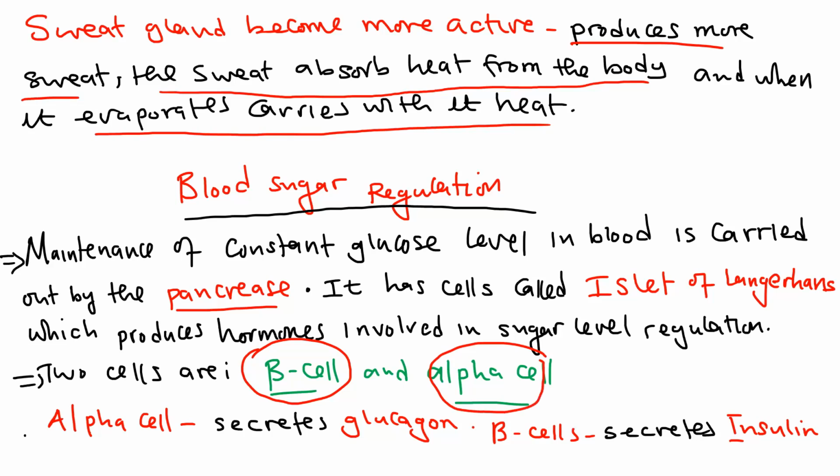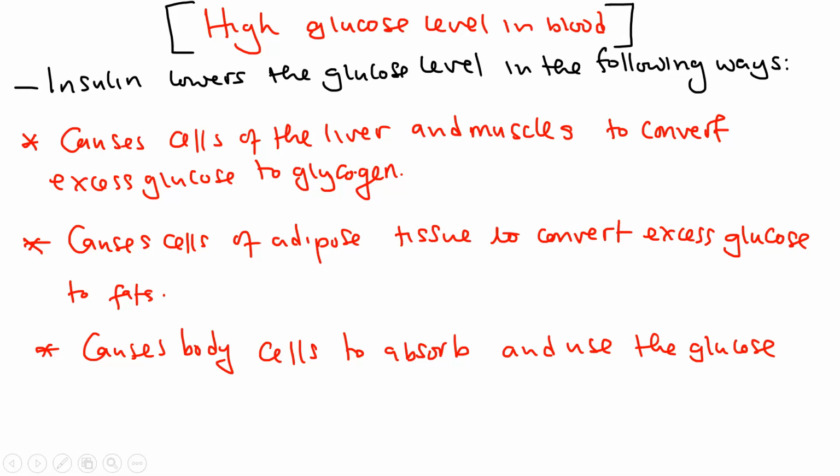Now, each of these secretes a certain hormone that helps in the regulation of blood sugar level. Let us look at the alpha cells. The alpha cells secrete what we call glucagon. The beta cells secrete what we call insulin. I'm sure this is popular. We know insulin.